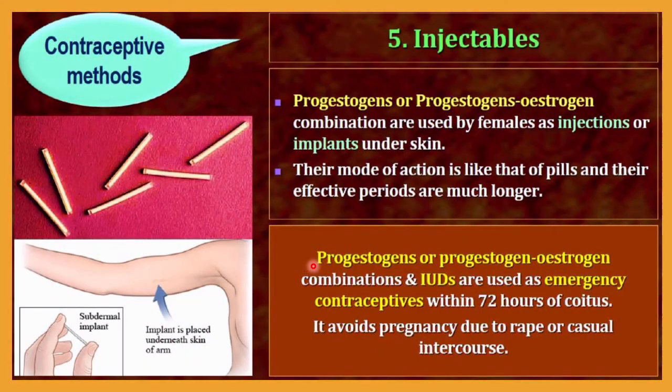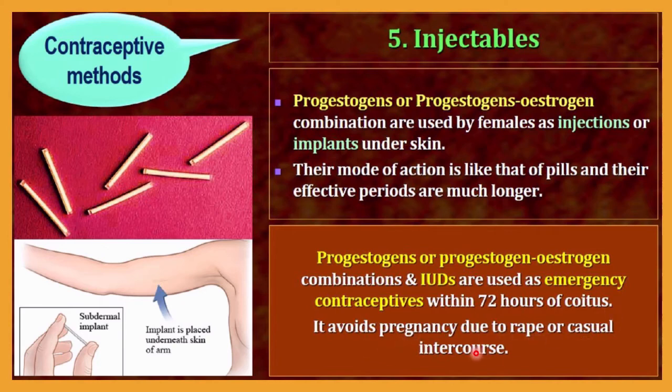Progestogens or a progestogen-estrogen combination and IUDs are used as emergency contraceptives, and that must be within 72 hours of coitus or sexual intercourse. It avoids pregnancy due to rape or casual intercourse.